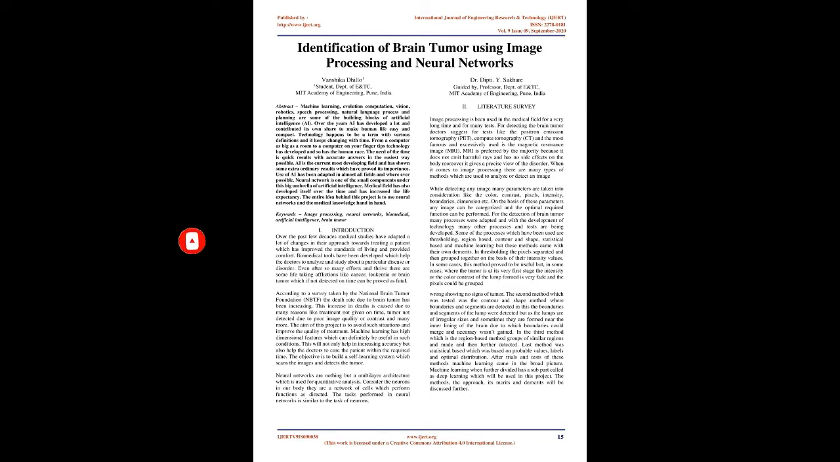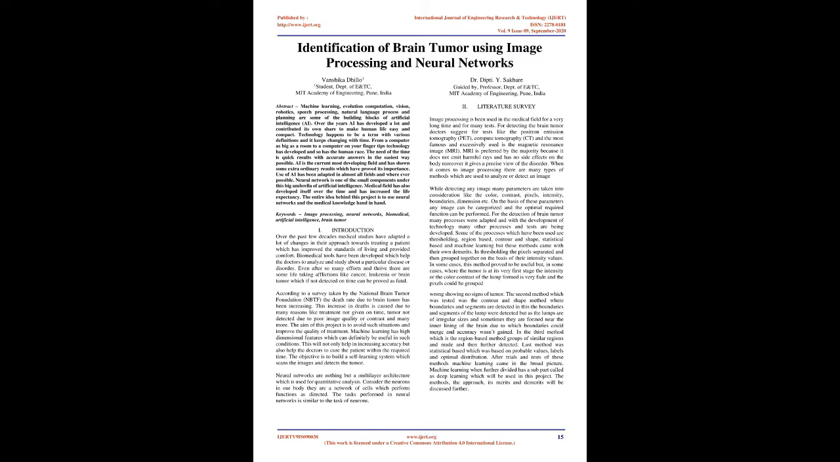2. Literature survey. Image processing has been used in the medical field for a very long time and for many tests. For detecting the brain tumor, doctors suggest tests like positron emission tomography, PET, computed tomography, CT, and the most famous and excessively used is the magnetic resonance image, MRI. MRI is preferred by the majority because it does not emit harmful rays and has no side effects on the body. Moreover, it gives a precise view of the disorder.